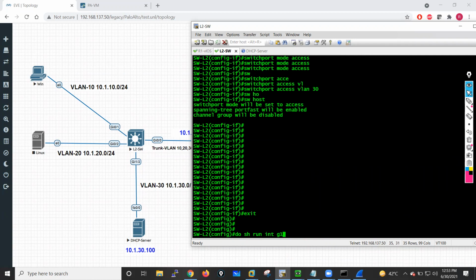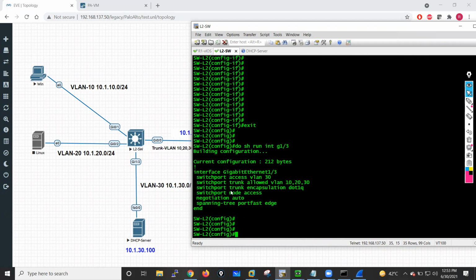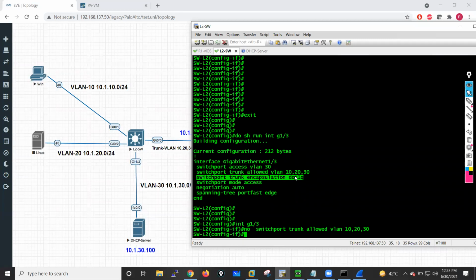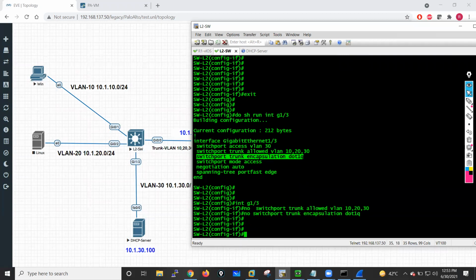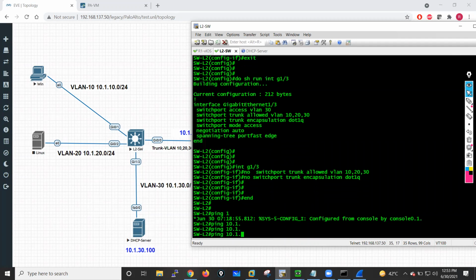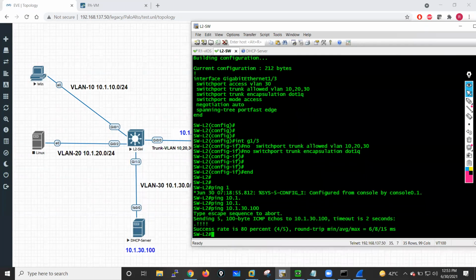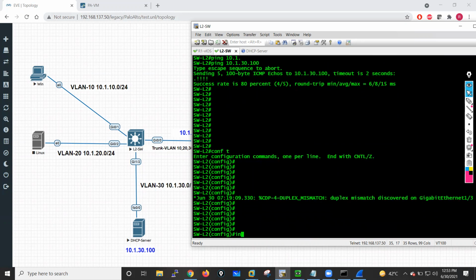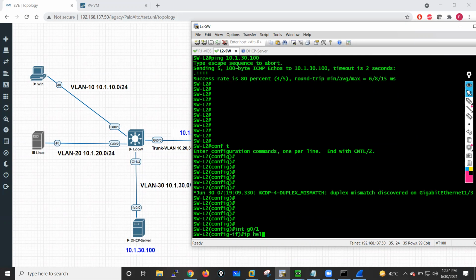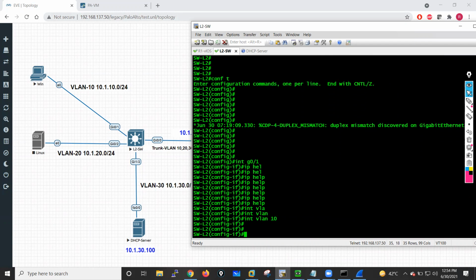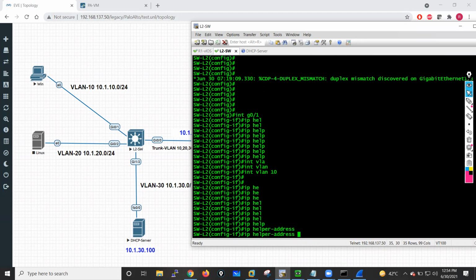So run interface gig 1/3. Ping to 10.1. IP helper address.